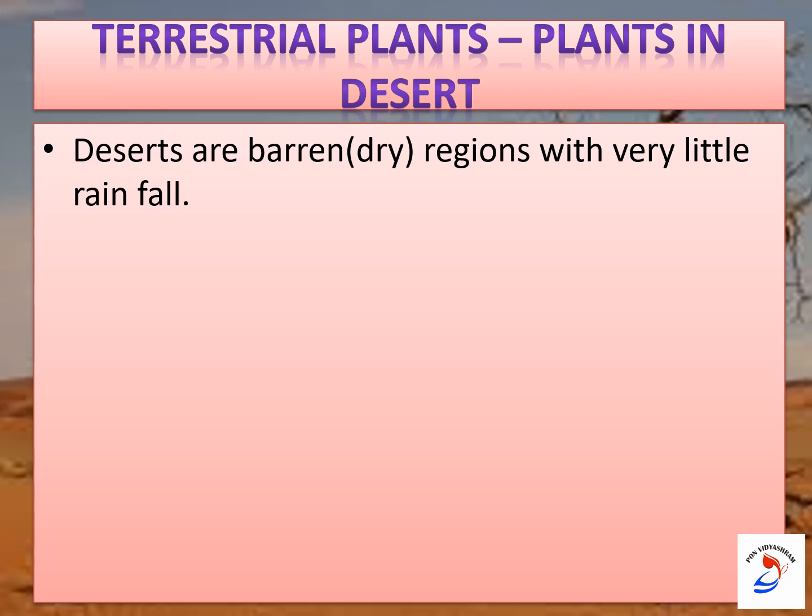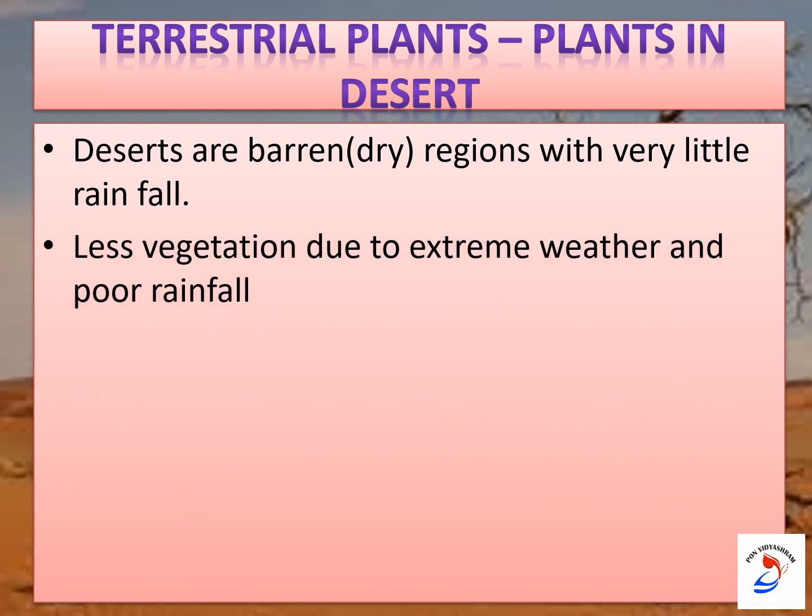Because of this extreme weather and poor rainfall, there is not much vegetation. Only very few plants grow in the desert, and those plants adapt themselves to the desert climate.